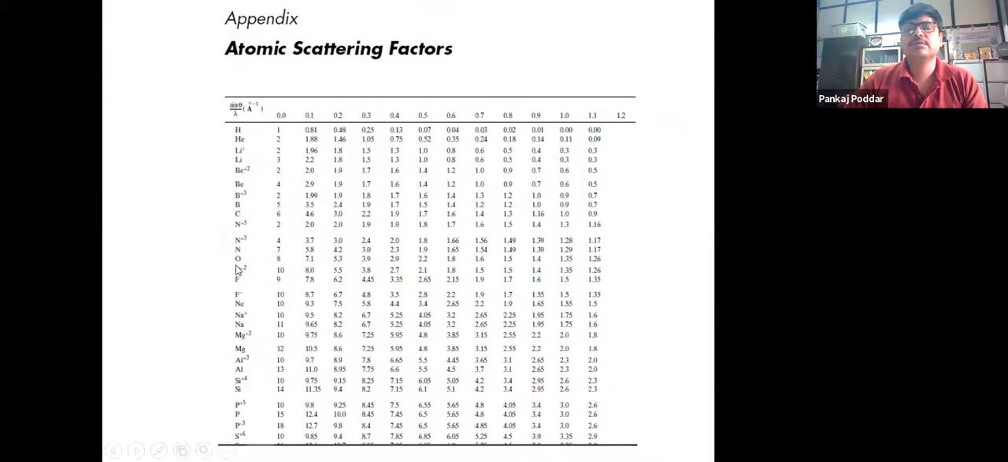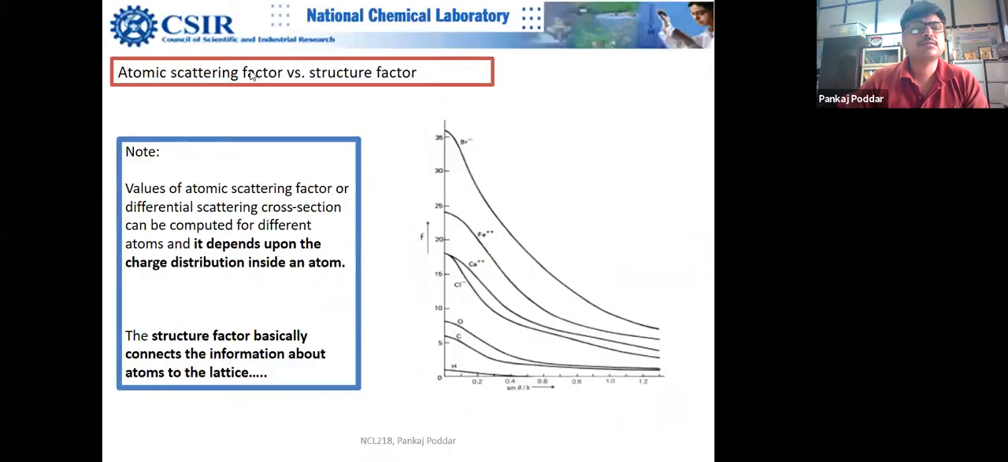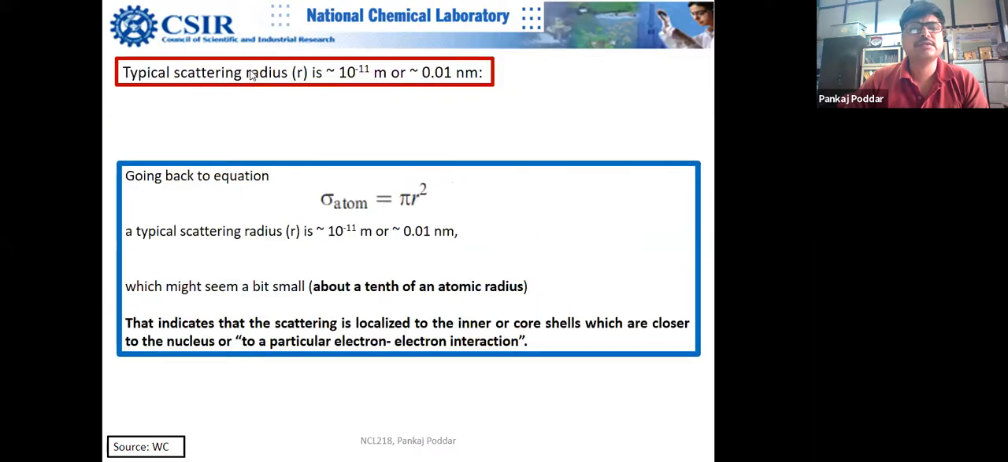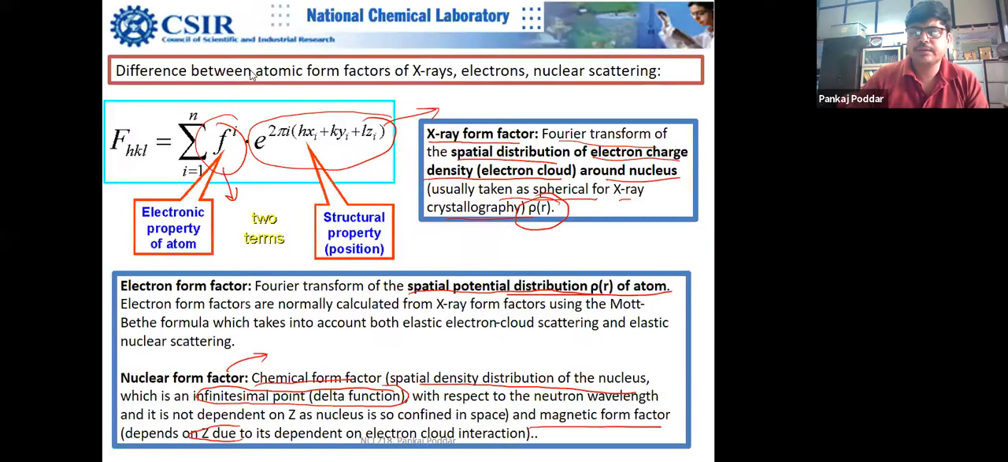Excuse me, sir. Can you please elaborate on the chemical form factor? Can you repeat your question, Manisha? Can you please elaborate on the chemical form factor? The infinitesimal delta function with respect to what does this line imply here? I have two or three slides on it in the coming lecture. I don't have the slide with me because it's out of syllabus, so I'm not carrying slides for that. But I can explain it to you.